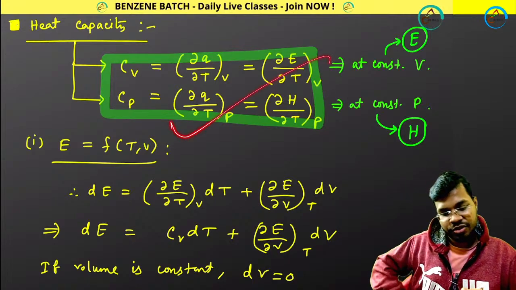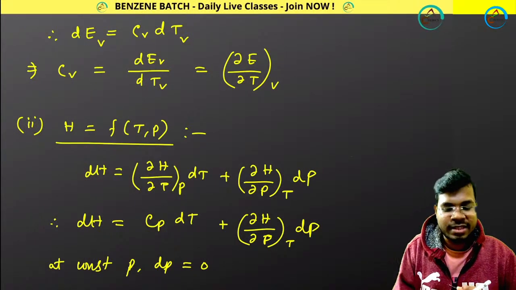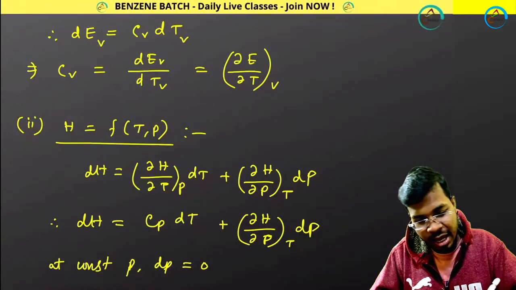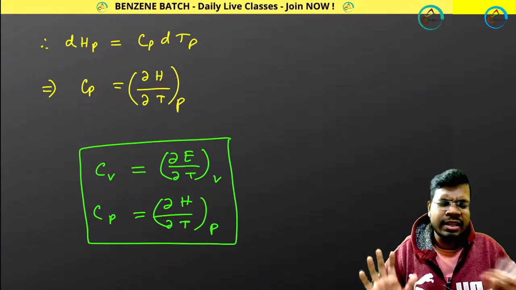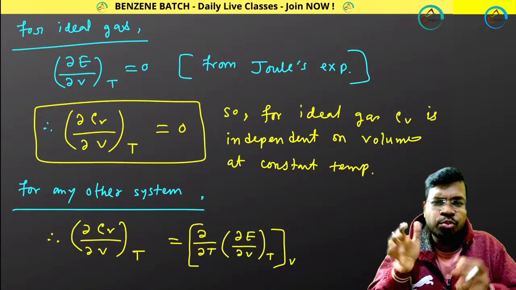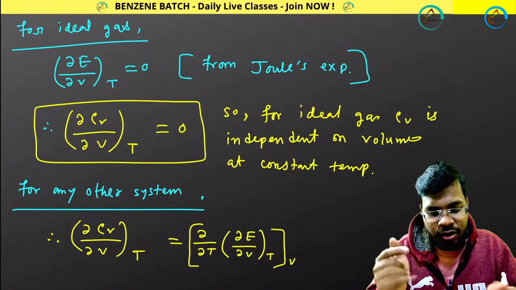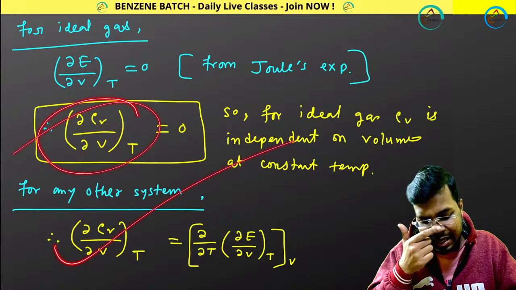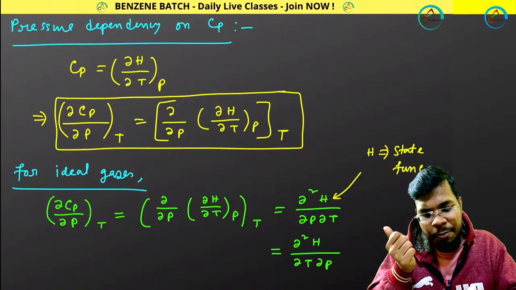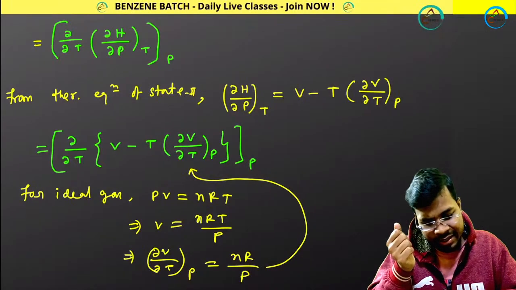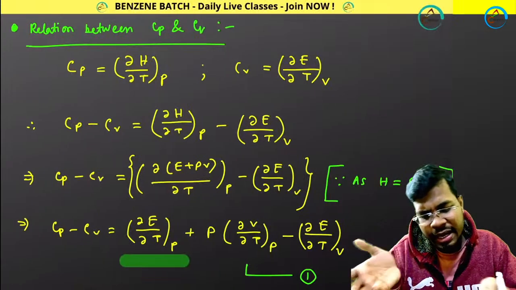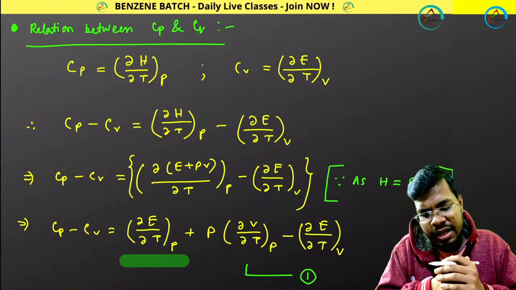Then I have shown you different relations between Cp and Cv, why Cv equals this or Cp equals this. I have proved it, but this proof is not important. Just remember this. Then volume dependency of Cv. These things are fully calculational. For ideal gas it doesn't depend upon volume. For any other gas, yes, it depends upon volume, and it follows this expression. Then pressure dependency: for ideal gas it is pressure independent, for any other gas it is dependent. Then the relation between Cp and Cv.